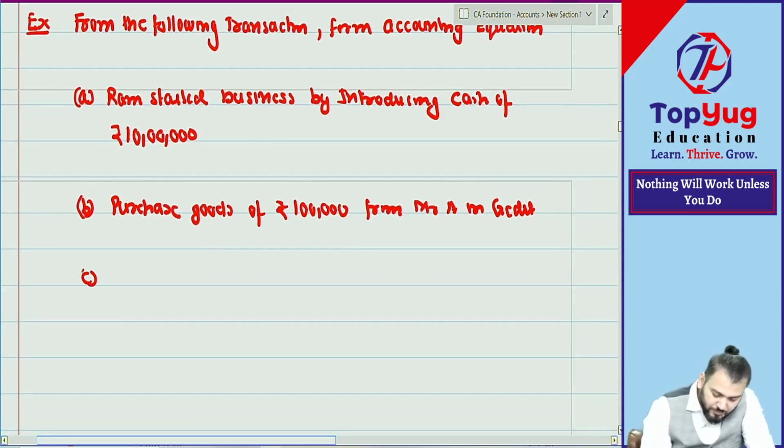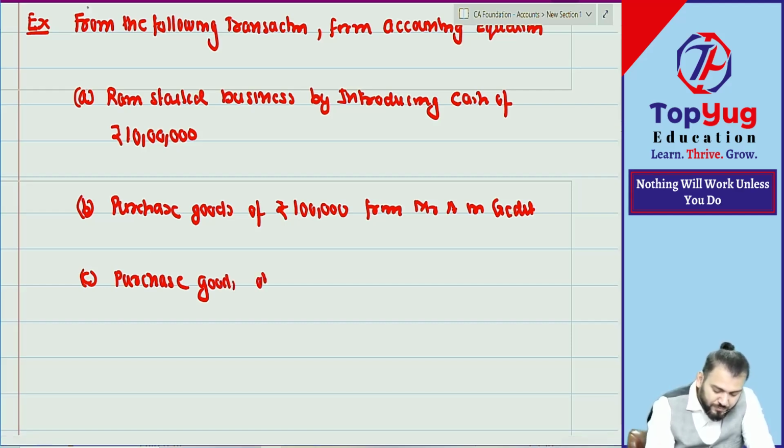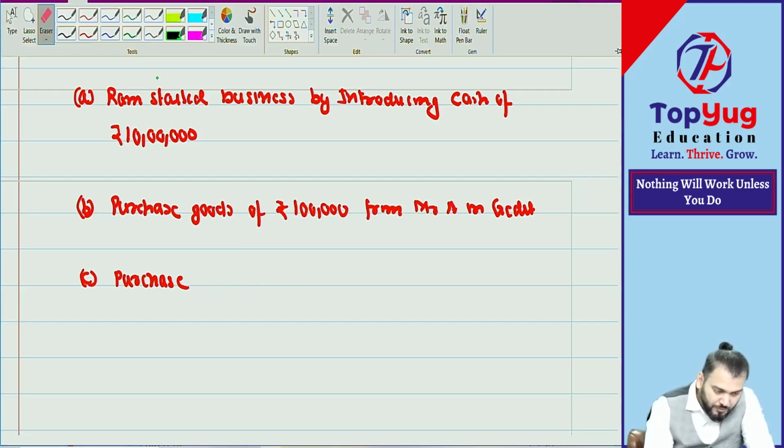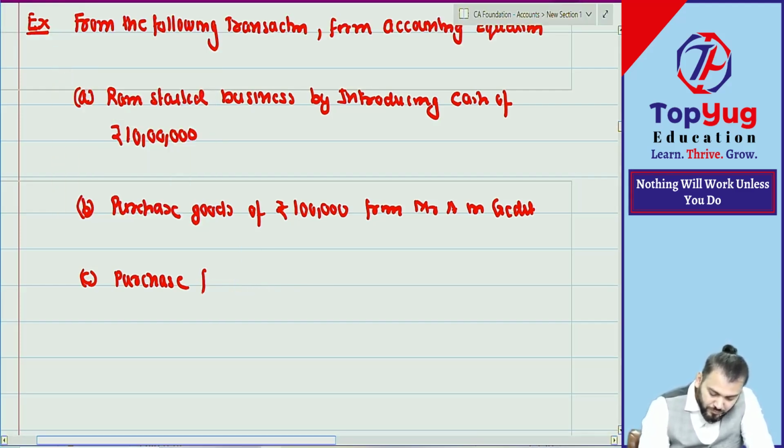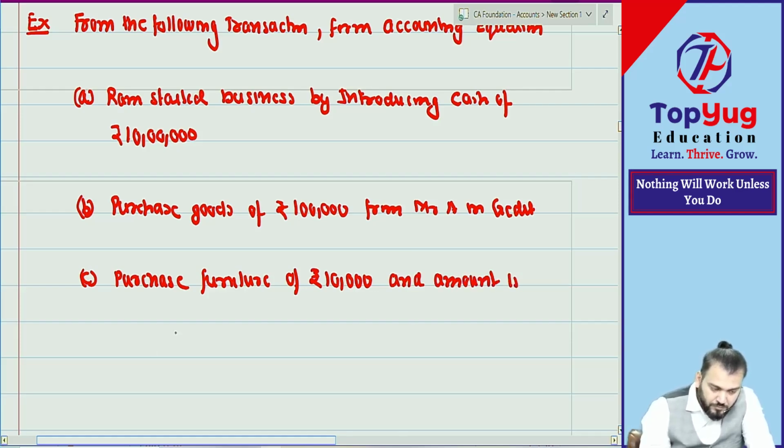Point C: Purchase furniture of rupees 10,000. An amount is paid in cash.